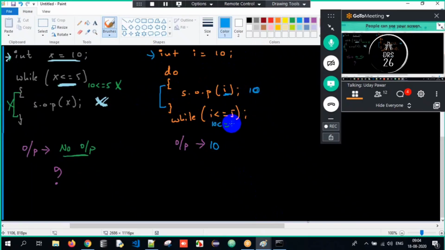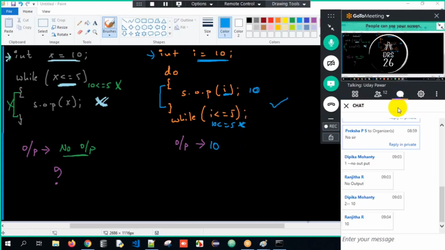Is 10 less than or equal to 5? No, so it stops. So even if the initial condition is false, the do while loop will execute at least once, but the while loop will not get executed.